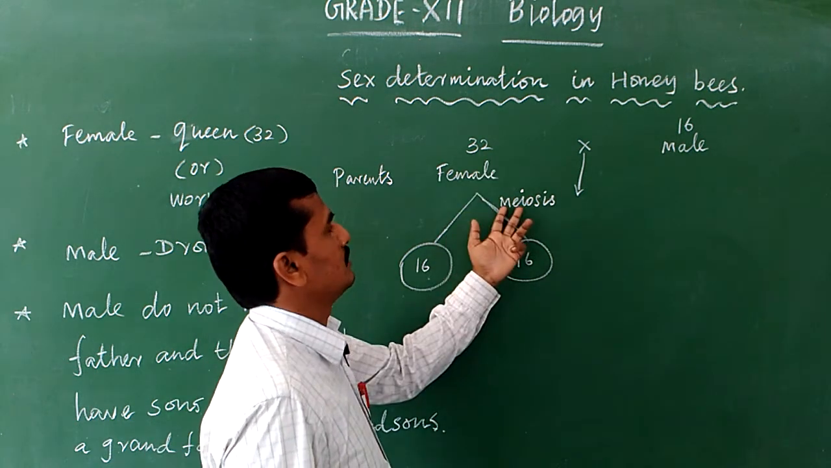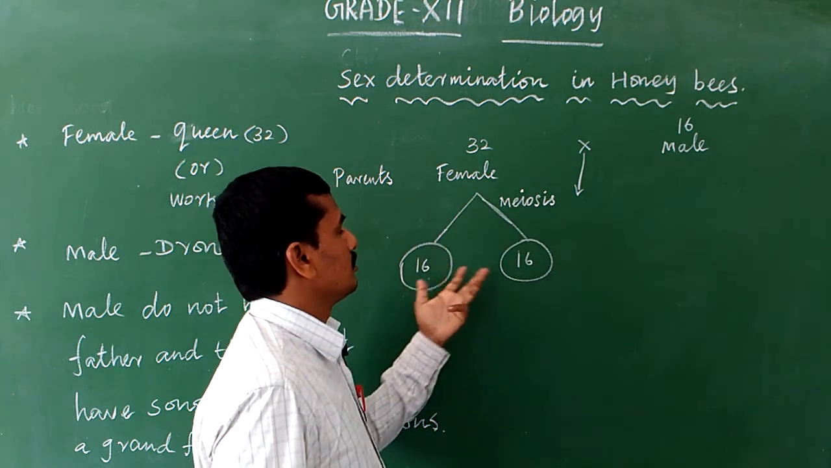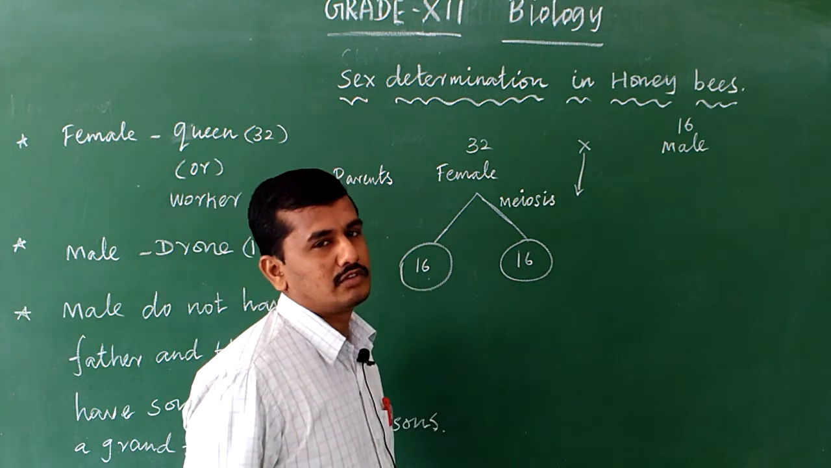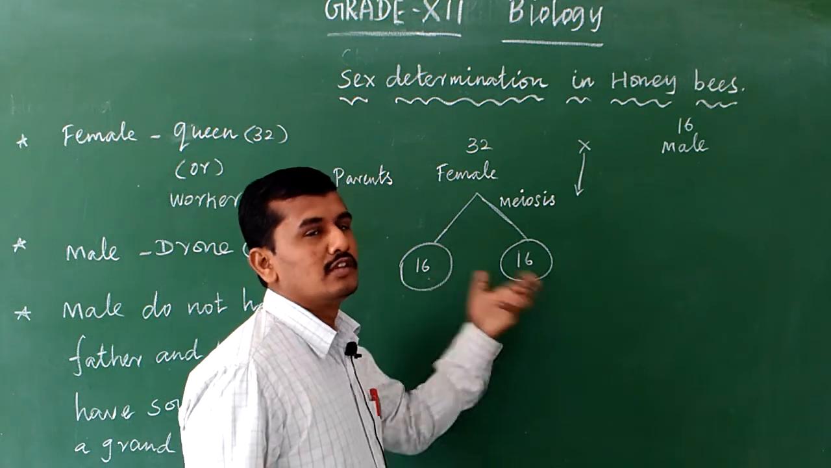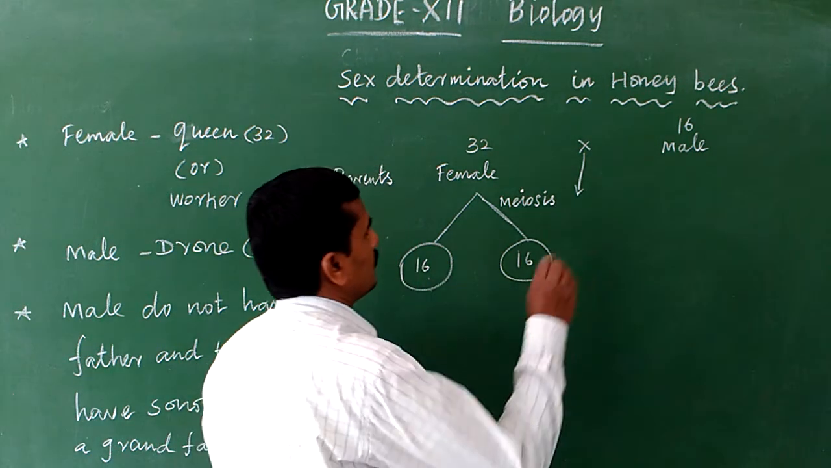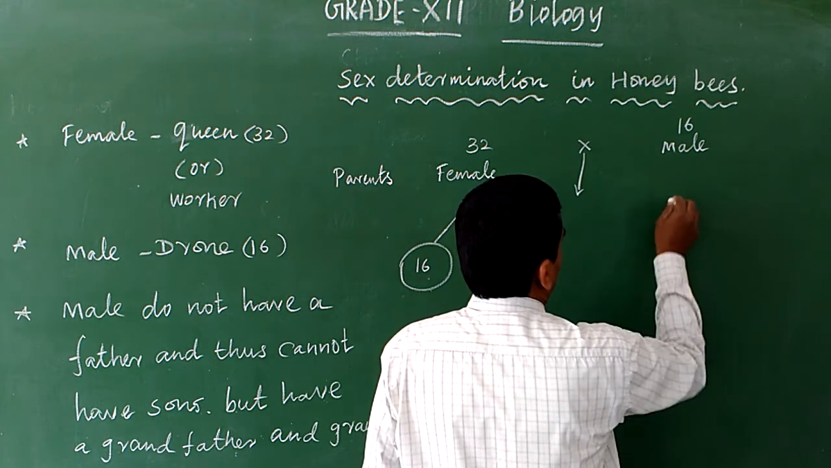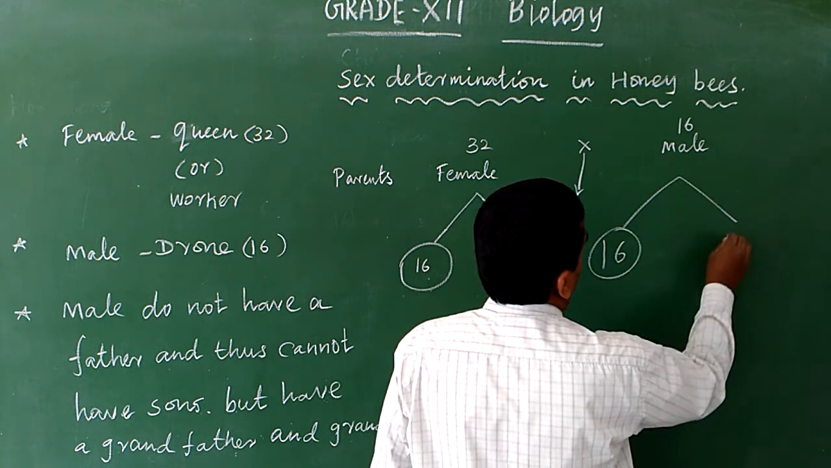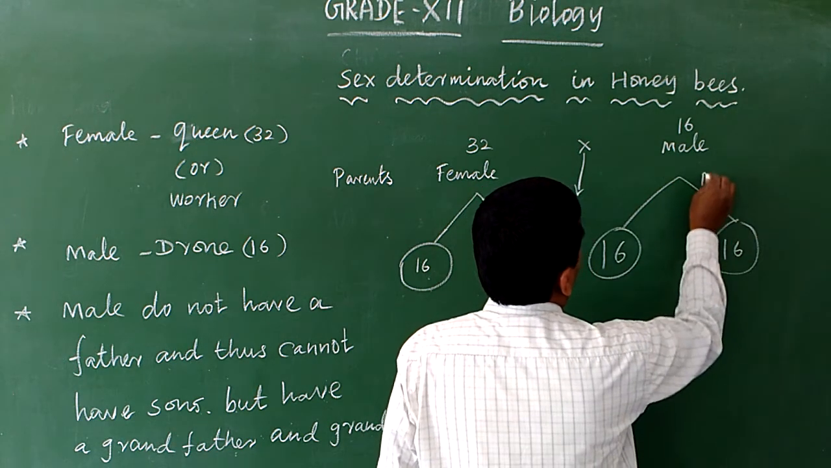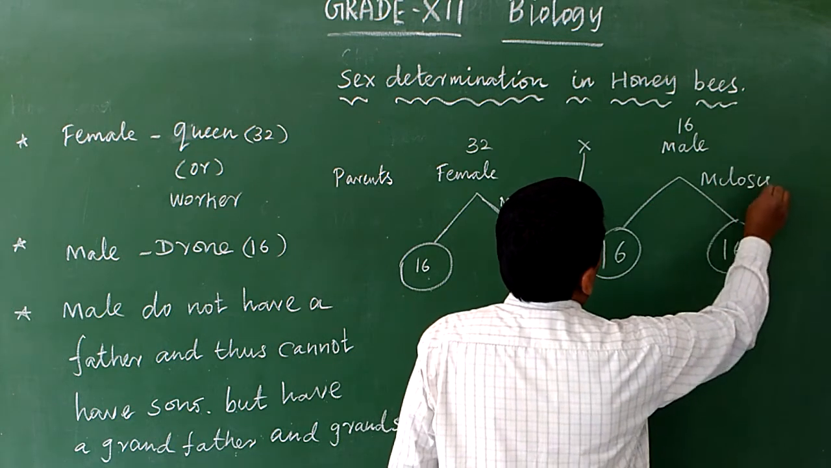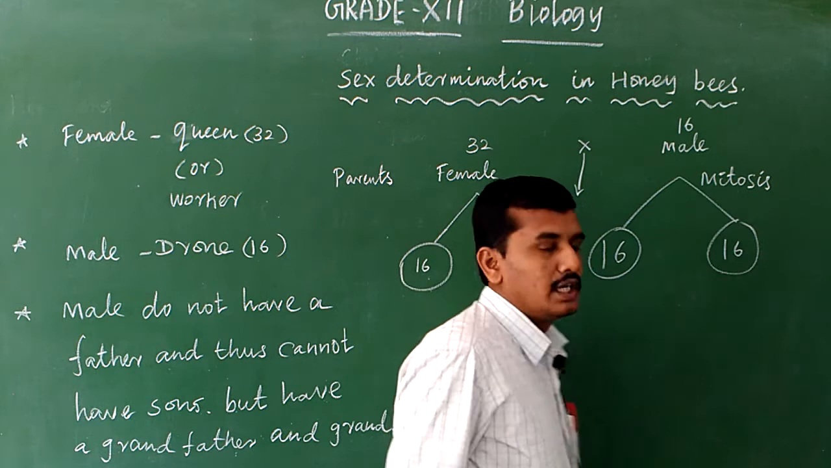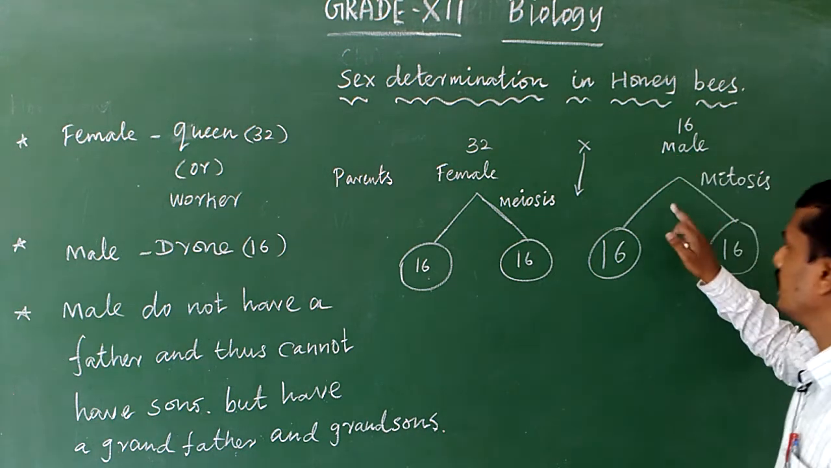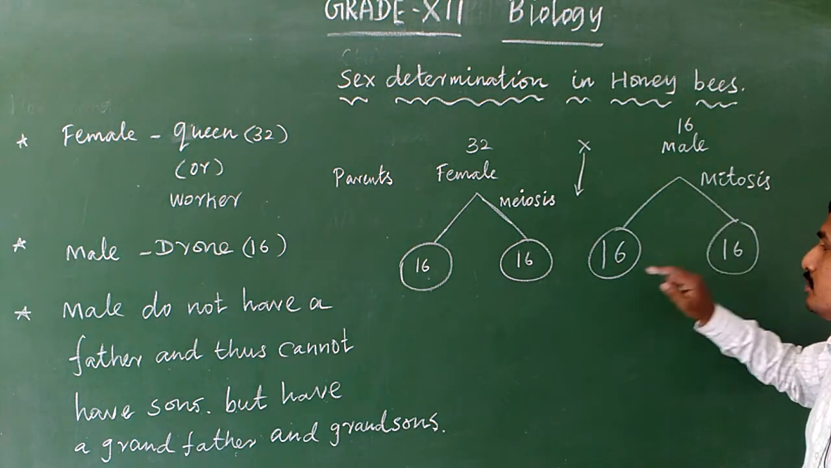After meiosis, the female honeybee produces gametes, each with 16 chromosomes. Then the male also produces gametes, but here mitosis cell division takes place. Normally we know meiosis takes place during gamete formation, but here the male produces gametes only after mitosis division.